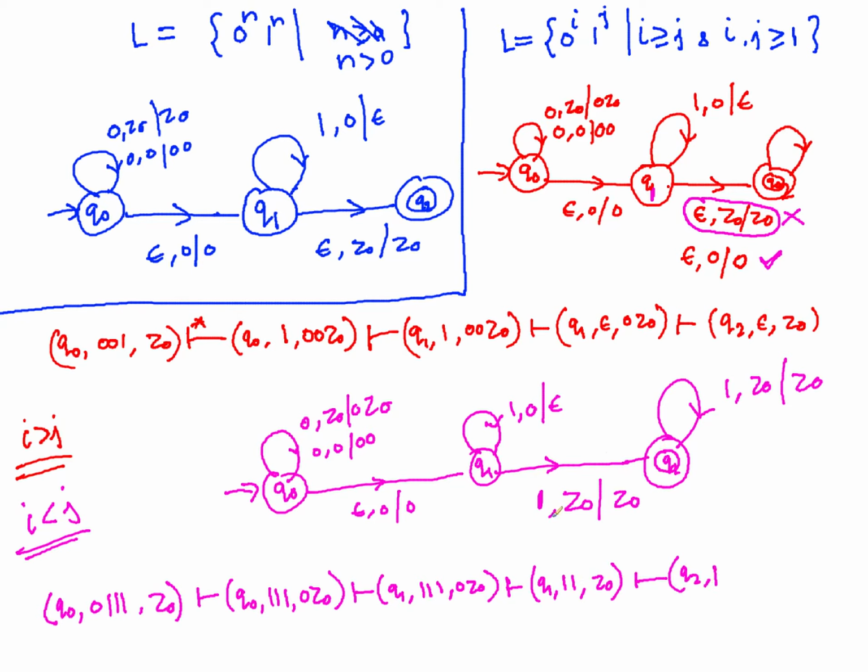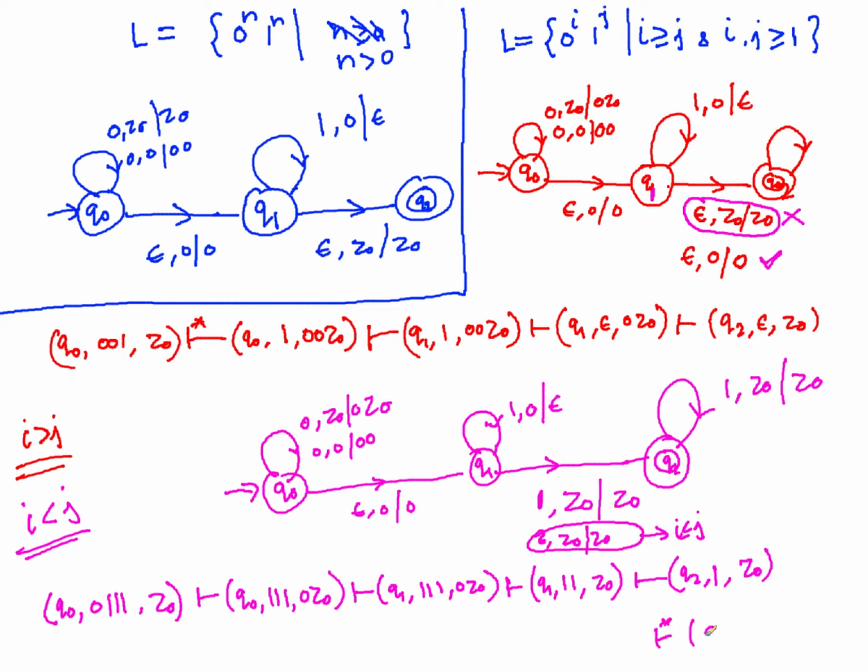So this requires at least one 1. Suppose that you had less than or equal to, then you don't need to force a 1, then you have to use epsilon, z0, z0 in addition to 1, z0, z0. So this epsilon at z0, z0, if you include here, this will bring that i is less than or equal to j, right? So q2, 1, and you have still z0, and this 1 or any number of ones after that, whatever is there will be consumed by this.